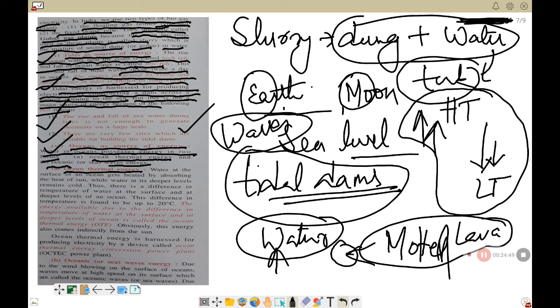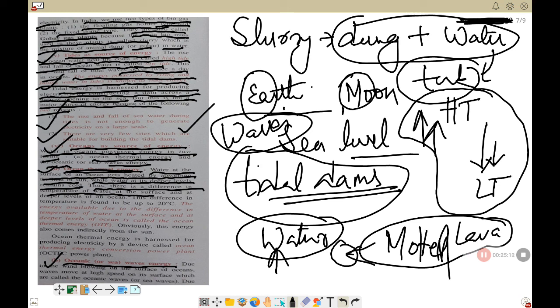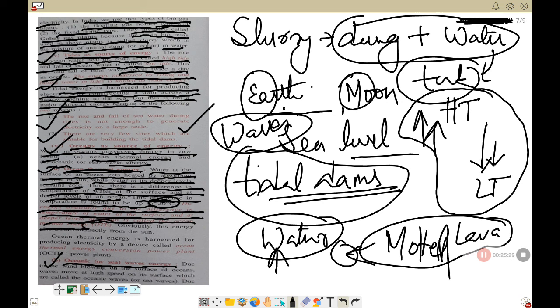Okay, and you know the waves, you have heard of sea waves, so that is the other way to get energy. So from ocean water you can get energy in two ways. Number one is ocean thermal energy. Now what is ocean thermal energy? Water at the surface of the ocean gets heated by absorbing the heat from the sun, while water at the deeper level remains cold. Thus there is a difference in the temperature of water at the surface and the deeper levels of the ocean. This difference in temperature can be up to 20 degrees Celsius. So the energy available due to the difference in the temperature of the water at the surface and at the deeper level of the ocean is called ocean thermal energy, that is OTE.